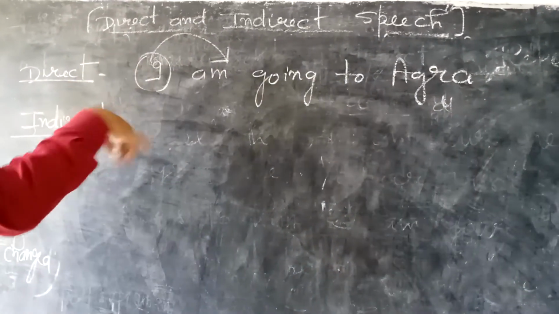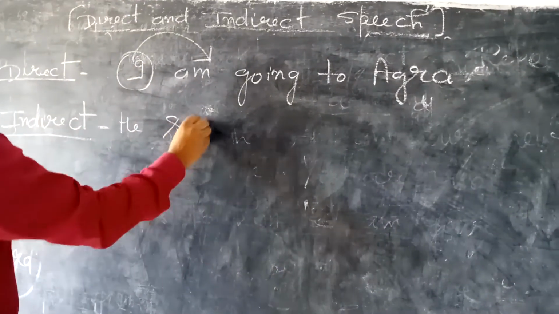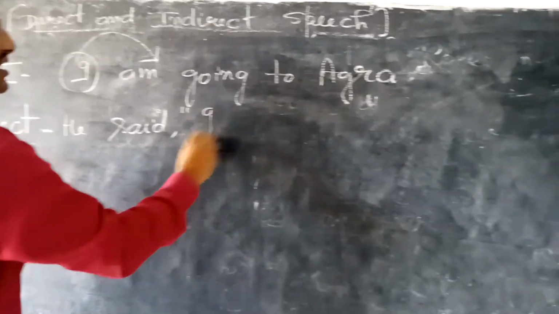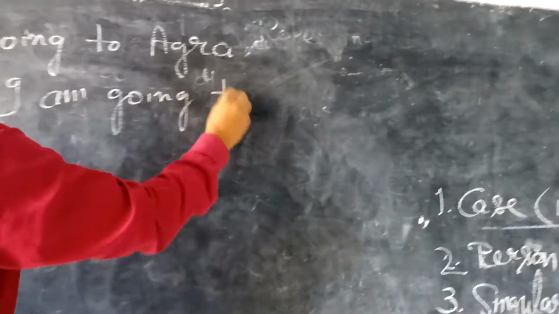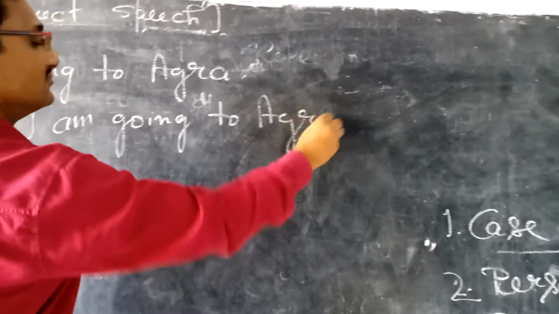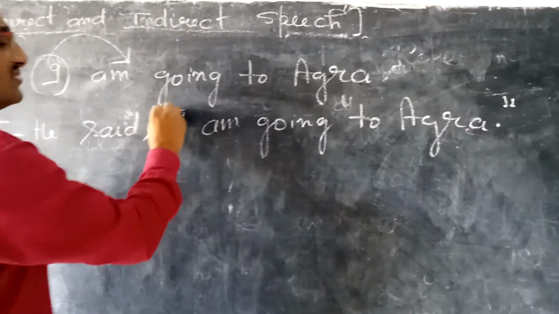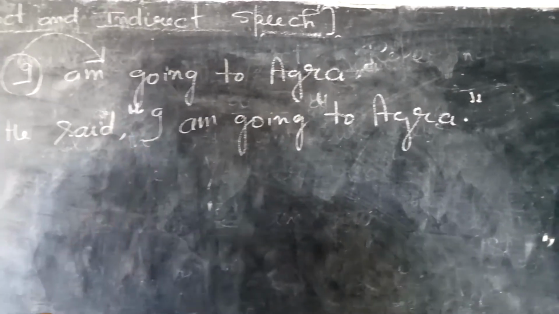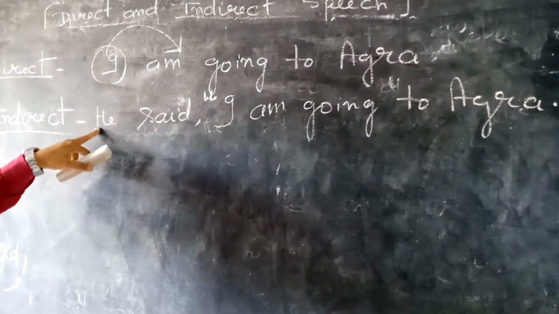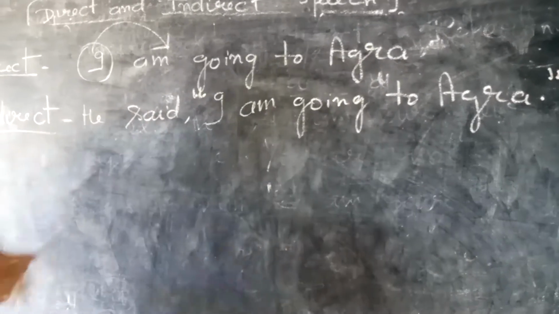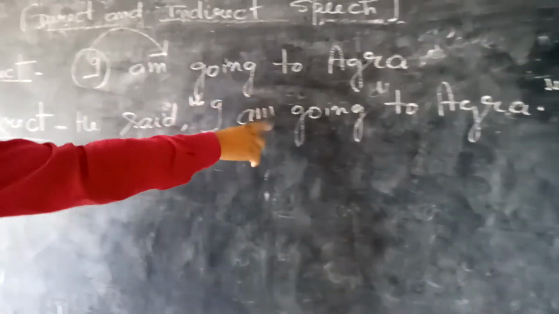If this statement is spoken by some other person, suppose he said, "I am going to Agra." Full stop, inverted commas closed. Inverted commas begin from here. So now this statement has been spoken by this speaker. So that's why this is indirect speech. When some other speaker speaks out our own statement, that is indirect speech.